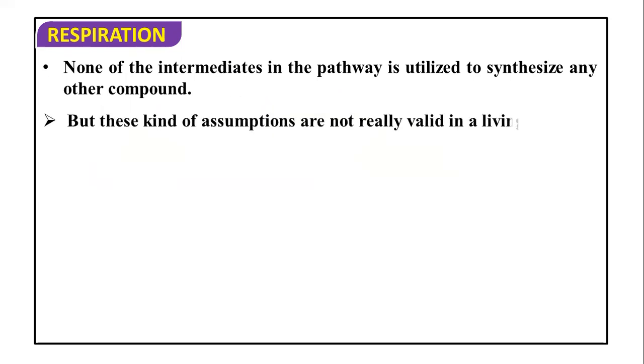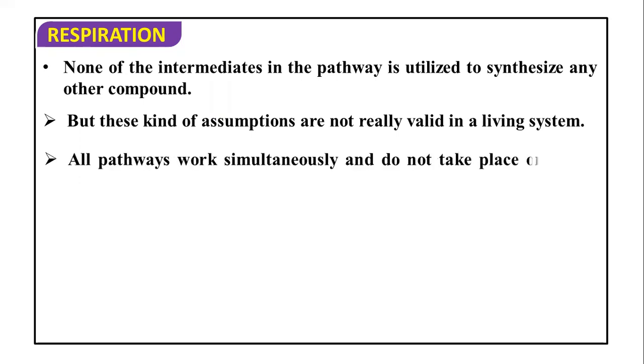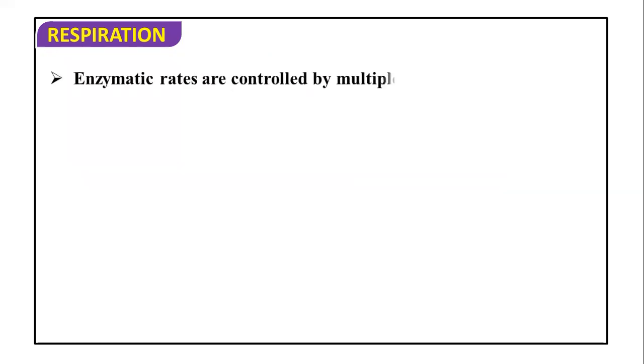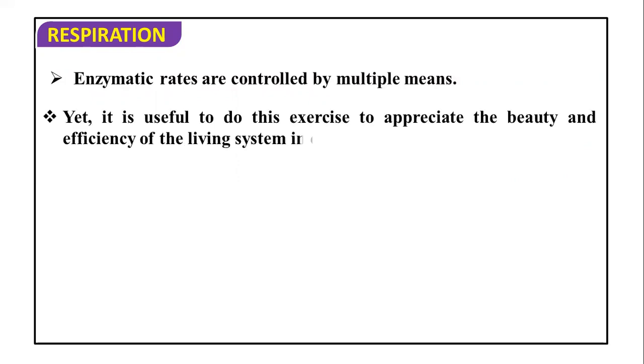But this kind of assumption is not really valid in living systems, because multiple pathways operate at the same time, and all pathways work simultaneously and do not take place one after the other. Substrates enter the pathway and are withdrawn from it as and when necessary within the cell. ATP is utilized as and when needed. So this keeps on going. The enzymatic rates are controlled by multiple means. Yet it is useful to do this exercise to appreciate the beauty and efficiency of the living system in extracting and storing energy. We have to understand this calculation.